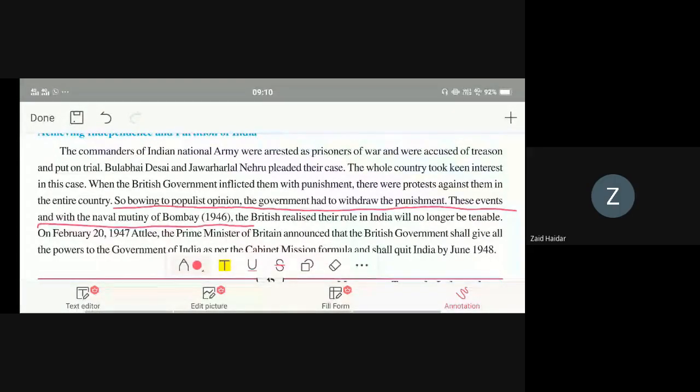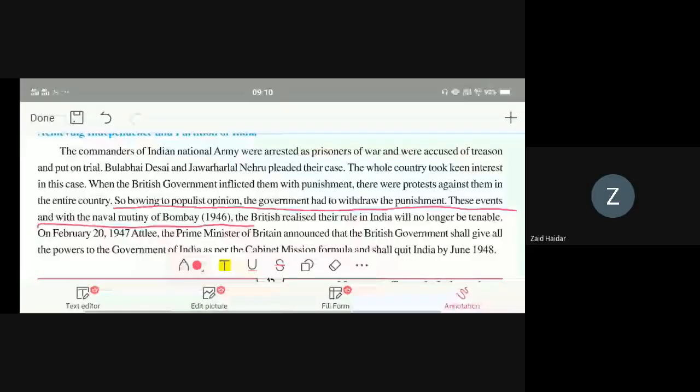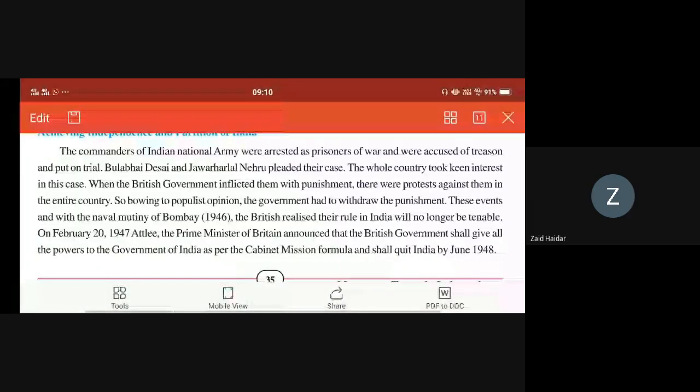By 1946, the British realized their rule in India would no longer be tenable. On February 20th, 1947, Attlee, the Prime Minister of Britain, announced that the British government would give all the power to the Government of India as per the Cabinet Mission formula and would quit India by June 1948. So, who decided to leave India by 1948? Attlee, the Prime Minister of Britain.